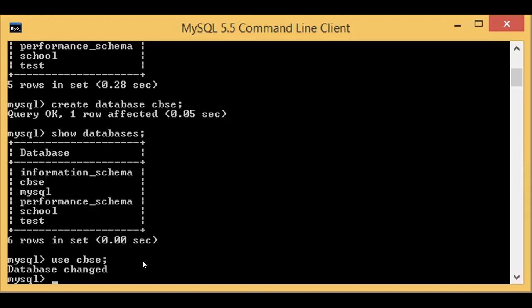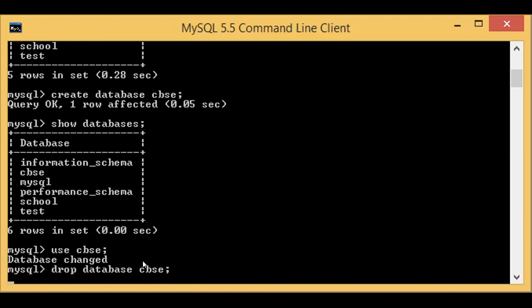One more database command is there, that is for deleting the database. What is the command for deleting the database permanently? Drop database, yes, drop database name. Now I don't want the CBSE, so I am going to give drop database CBSE. Will it delete or not, students? Delete, sir.